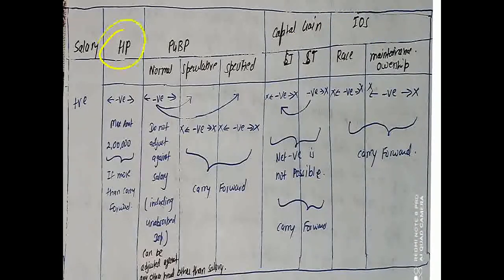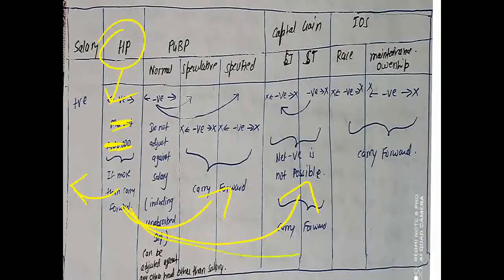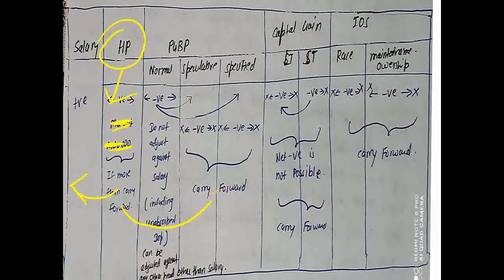Moving on to house property. Under house property, if we are having more than... sorry, this is not applicable. Actually the amendment is made but not yet included in the portion now. If we are having an overall loss, it can be set off against the salary, against the PGBP, against the capital gain, and against the income from other sources. Now moving on to PGBP. If I'm having normal income from normal business, that can be used to set off against everything but not salary.